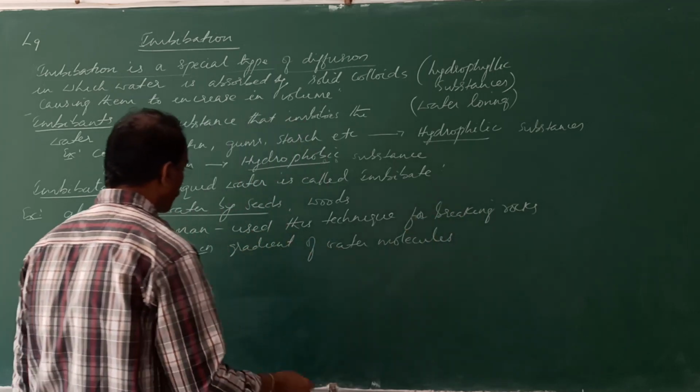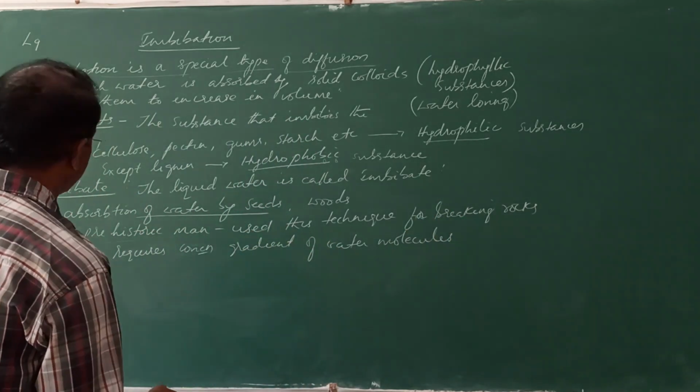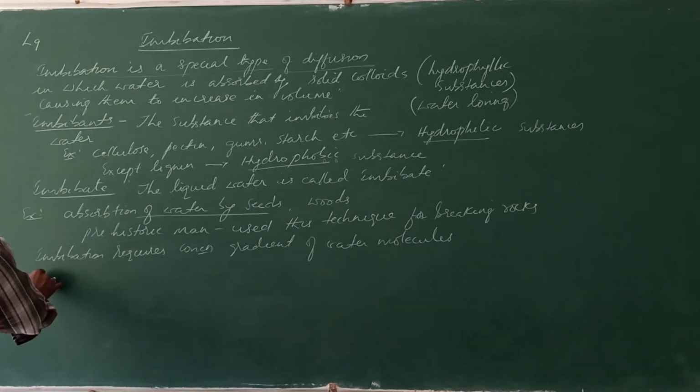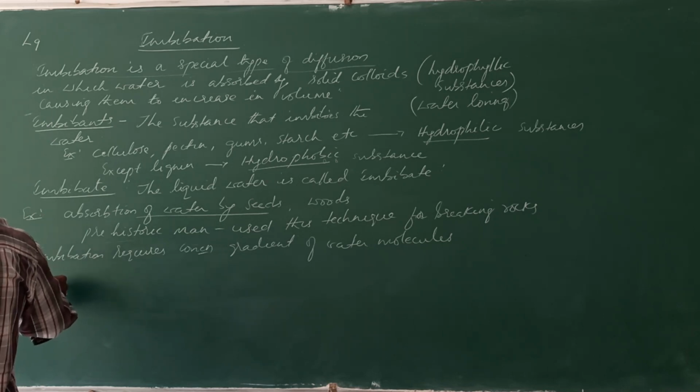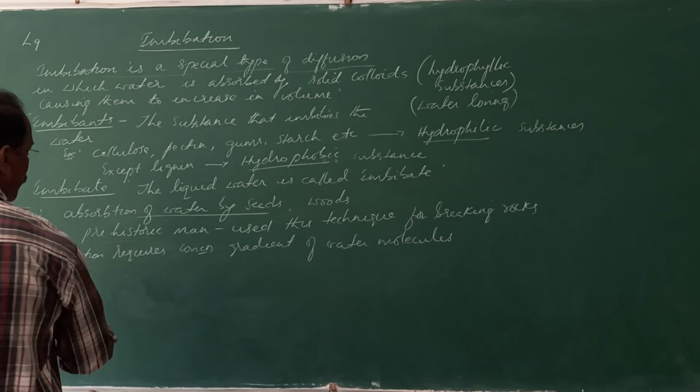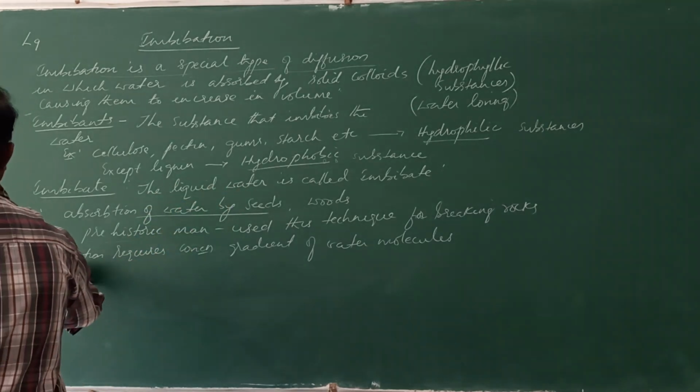So the water will move from higher water potential to lower water potential, from higher osmotic concentration to lower osmotic concentration. So the liquids that imbibe will flow from higher potential to lower potential.